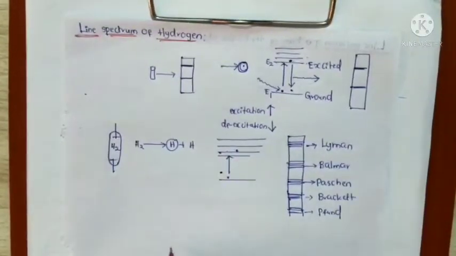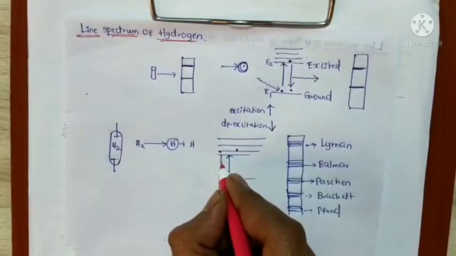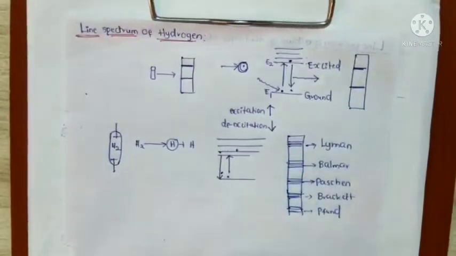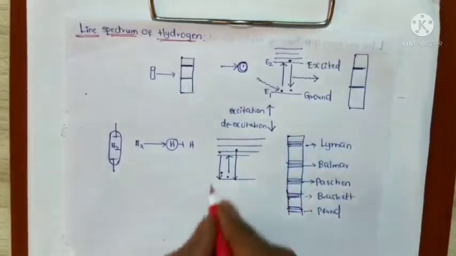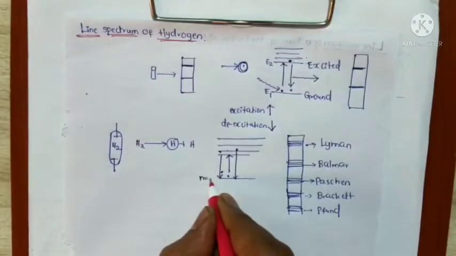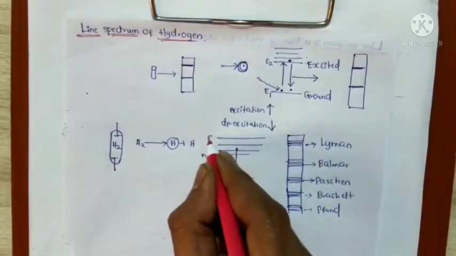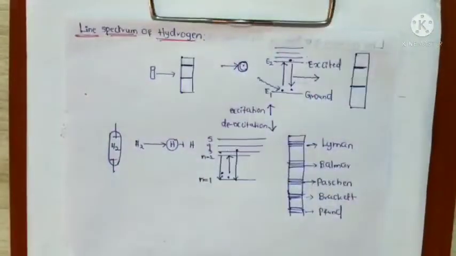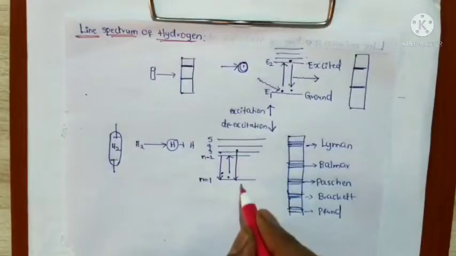For example, here we number n equal to 1, n equal to 2, 3, 4, 5, 6 up to infinity. Some electrons come from a higher energy level to a lower energy level.